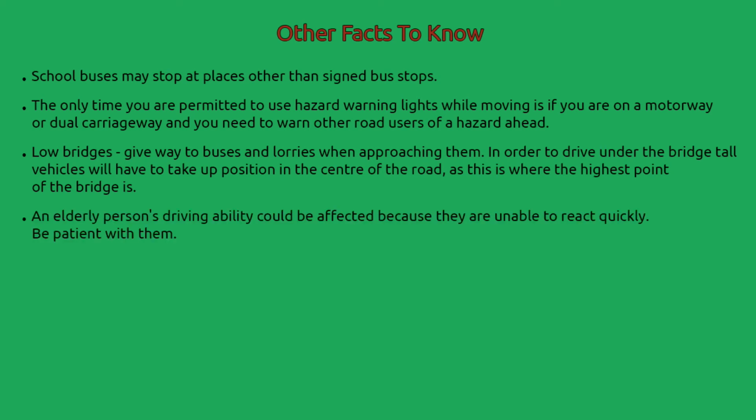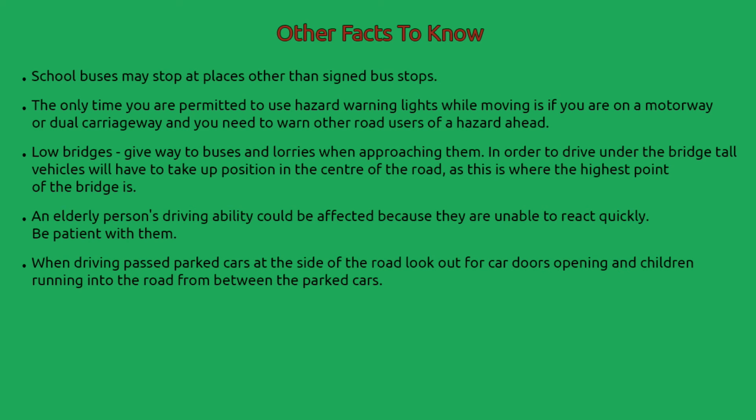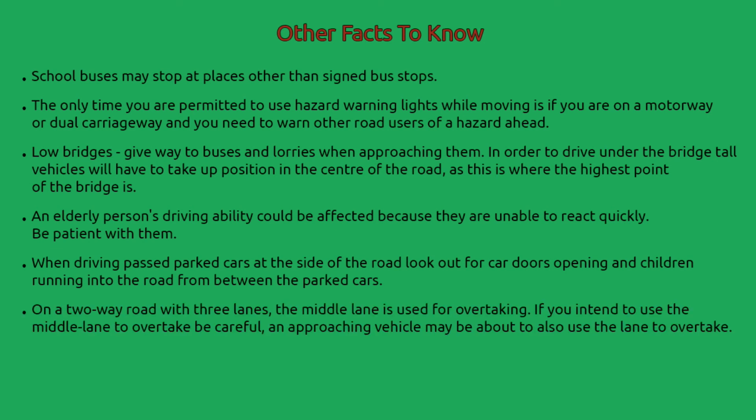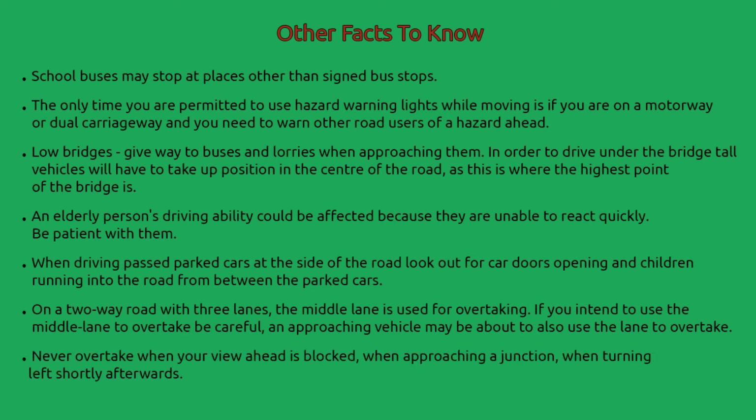An elderly person's driving ability could be affected because they are unable to react quickly. Be patient with them. When driving past parked cars at the side of the road, look out for car doors opening and children running into the road from between the parked cars. On a two-way road with 3 lanes, the middle lane is used for overtaking. If you intend to use the middle lane to overtake, be careful. An approaching vehicle may be about to also use the lane to overtake. Never overtake when your view ahead is blocked, when approaching a junction, or when turning left shortly afterwards.